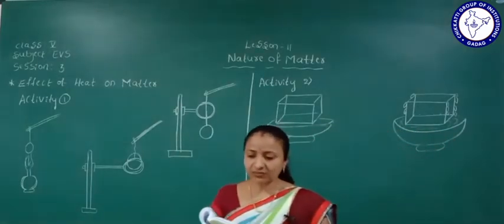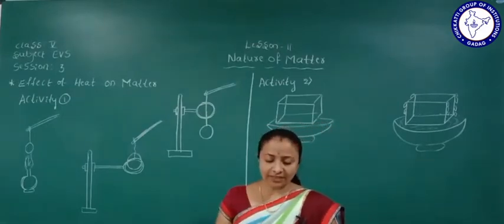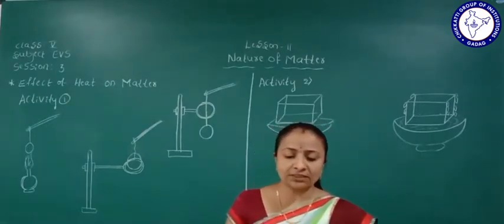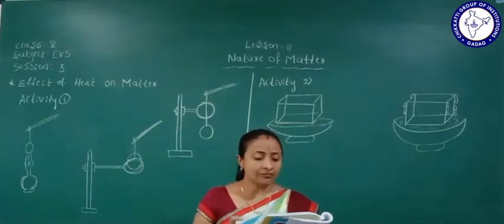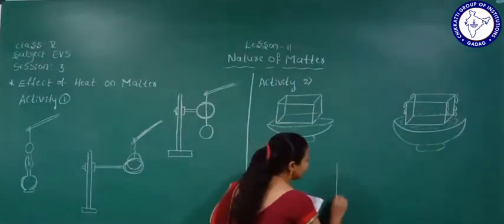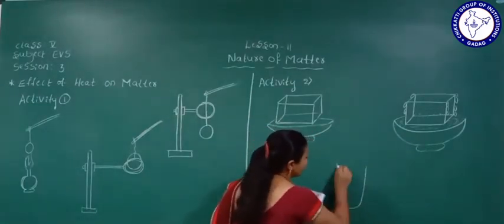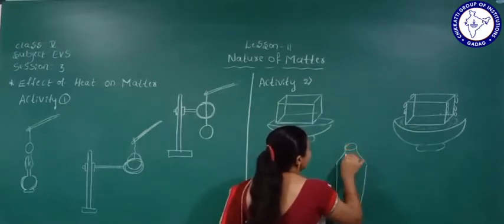Another activity they have given here, see students. Take a small glass bottle and fill it with colored water up to half its volume. How much will you fill?